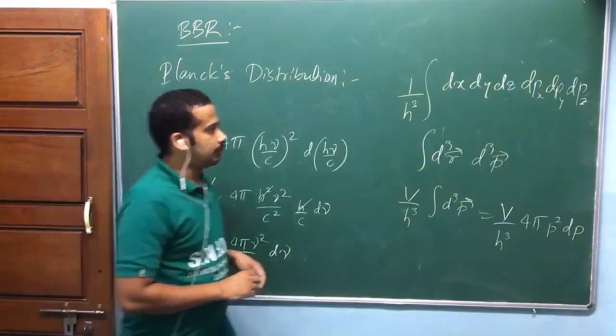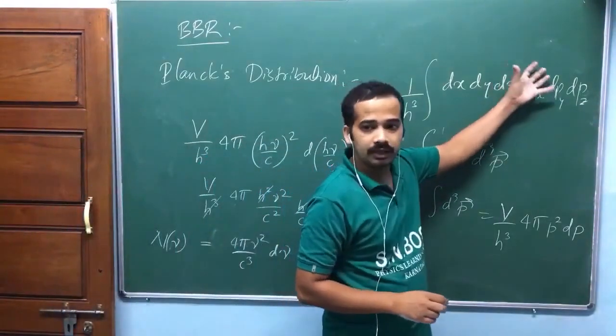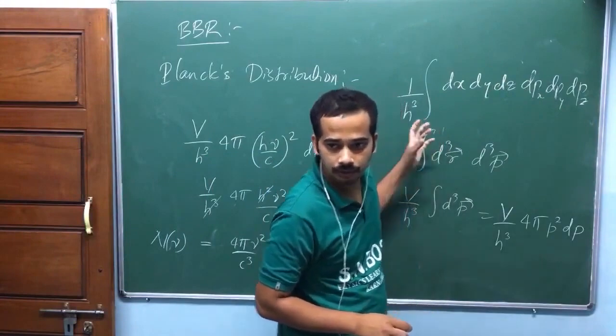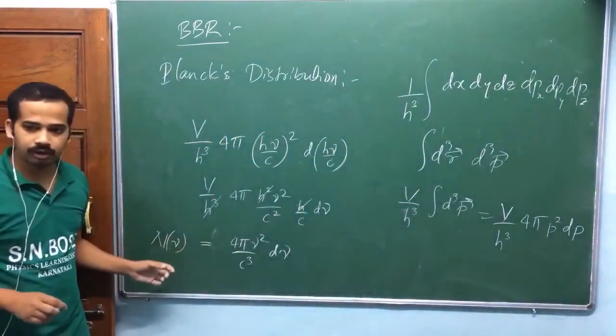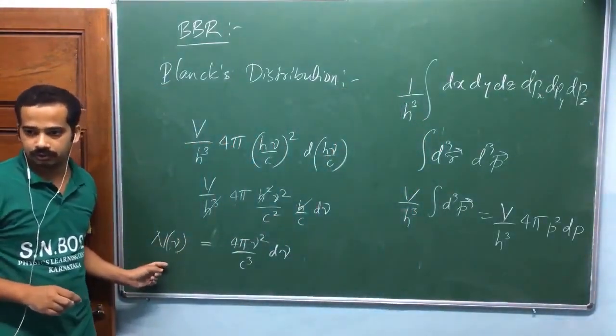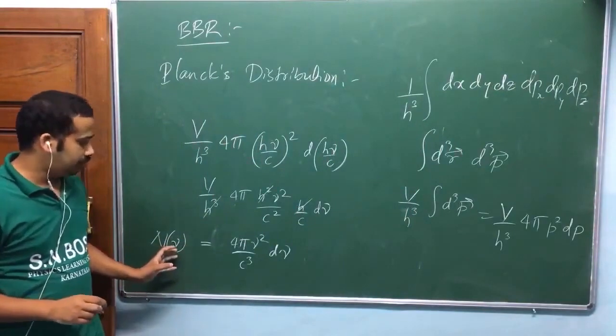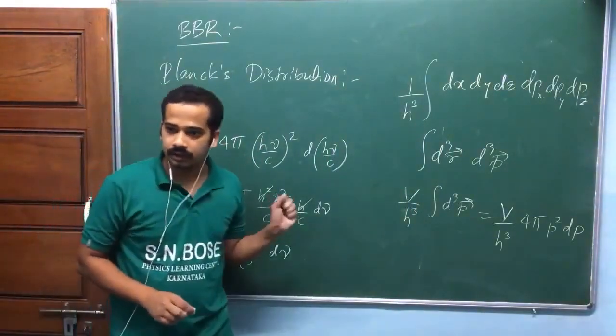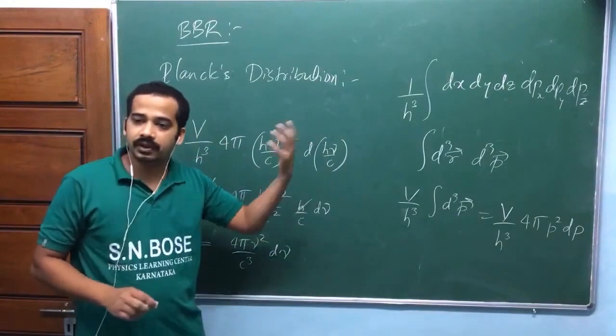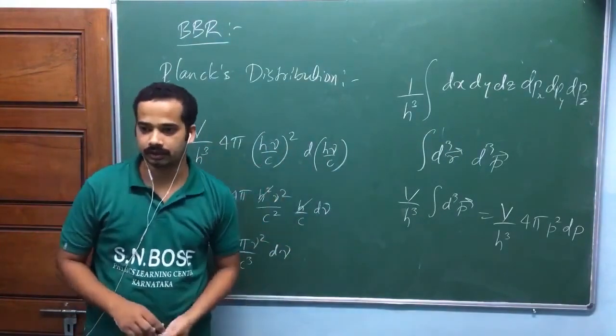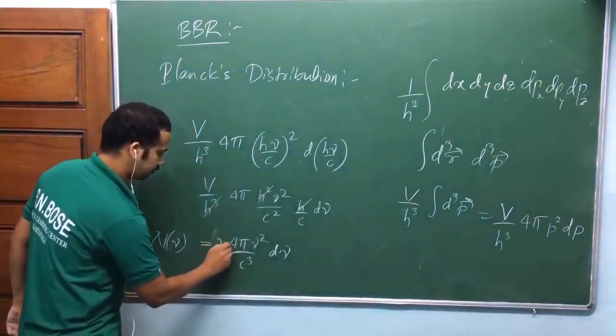Bose did that one by taking the phase space concept, dividing phase space into phase cells of volume h cube, and counting the number of possible states of the photon. Now, each photon state can have two possibilities, left circularly polarized or right circularly polarized. He has taken that factor 2.